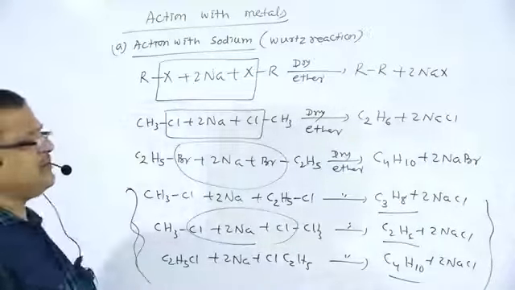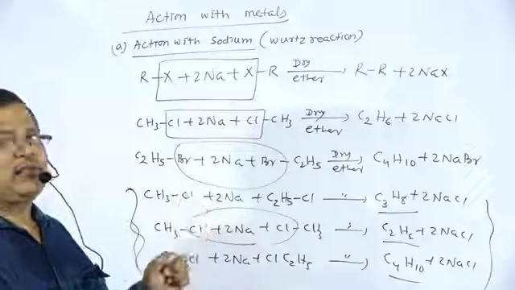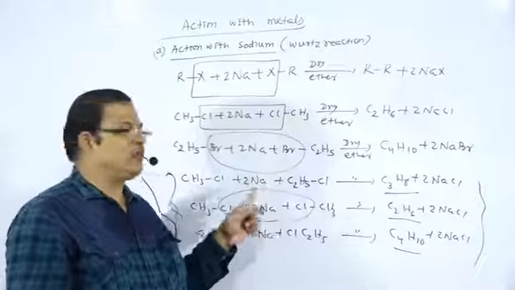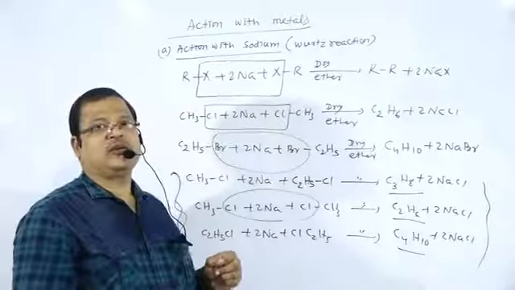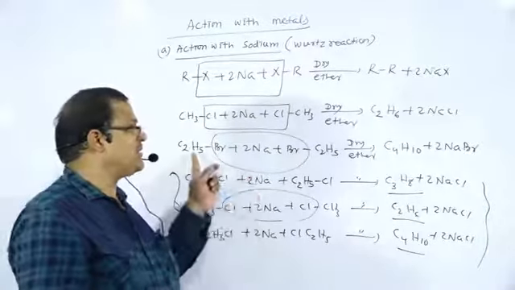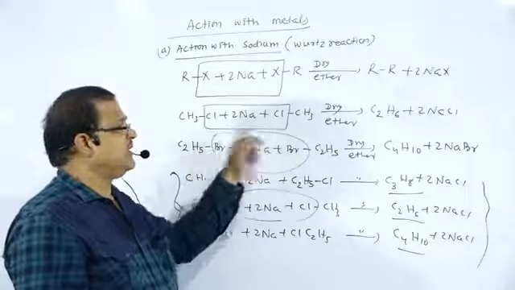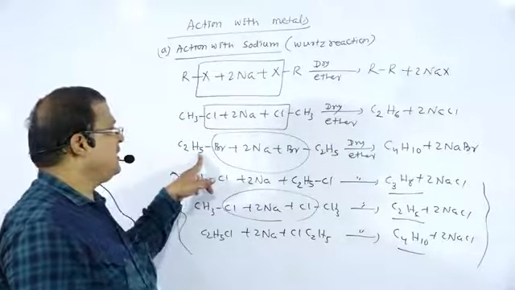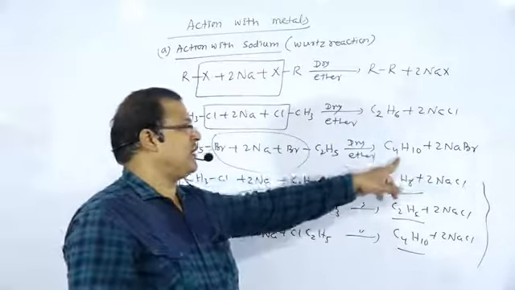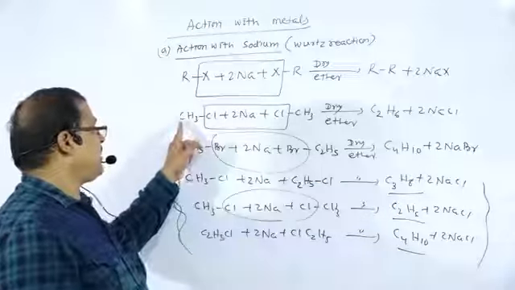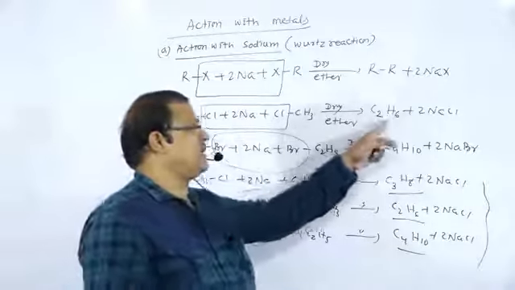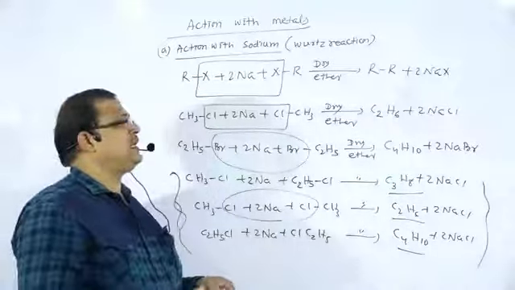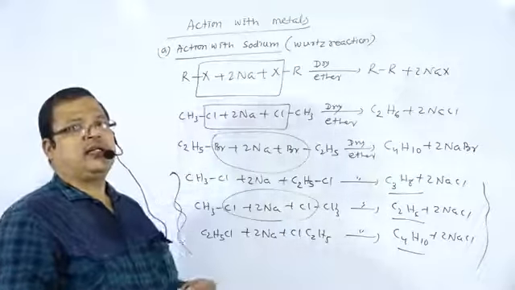Then what is the advantage of the Wurtz reaction? This reaction helps to increase the number of carbon atoms during organic conversions. With a 2 carbon alkyl halide, the alkane contains 4 carbon atoms. With an alkyl halide containing 1 carbon atom, the alkane formed contains double the number of carbon atoms. So this is a method to increase the number of carbon atoms during organic conversion.